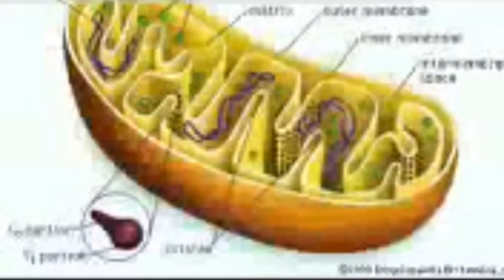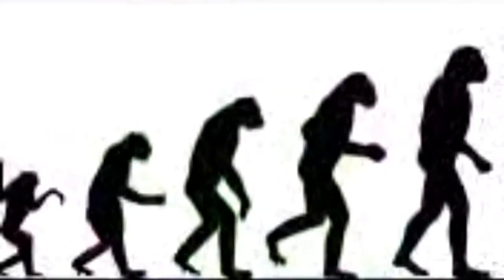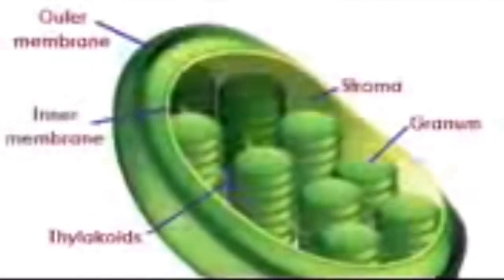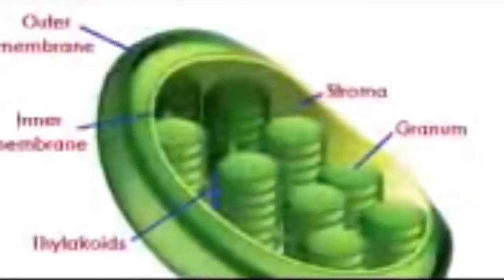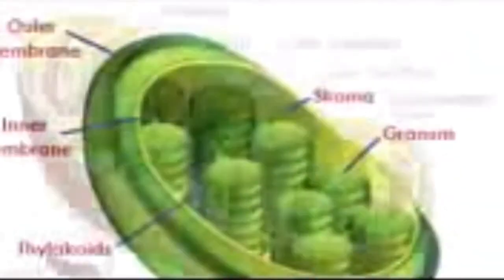The difference between the endosymbiotic theory 1 and 2 is that the first theory created a mitochondria, and the second involved both the mitochondria and the chloroplast. Evolution occurred twice in this case. First came the anaerobic bacteria that engulfed the aerobic bacteria and created a mitochondria-containing cell. The previously merged cell would now engulf or merge with the photosynthetic bacteria and then create a chloroplast-containing cell. This would be called the endosymbiotic theory.